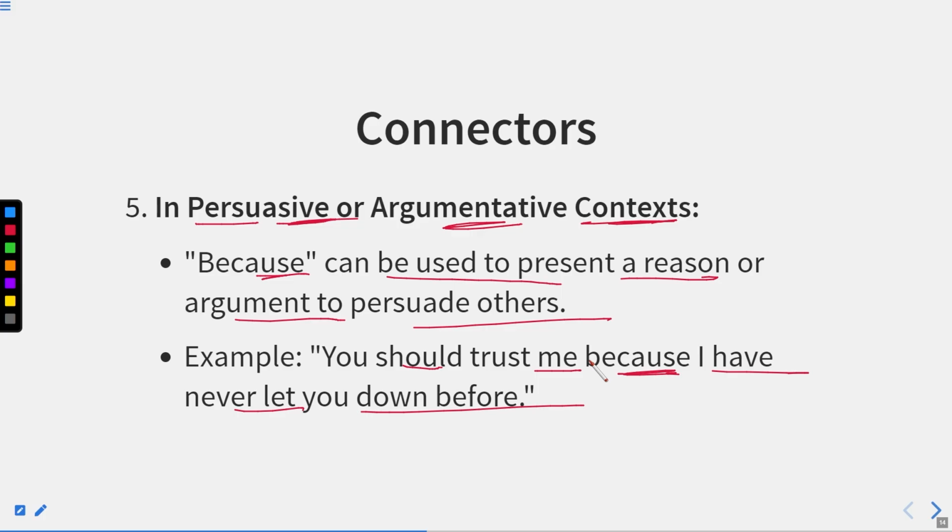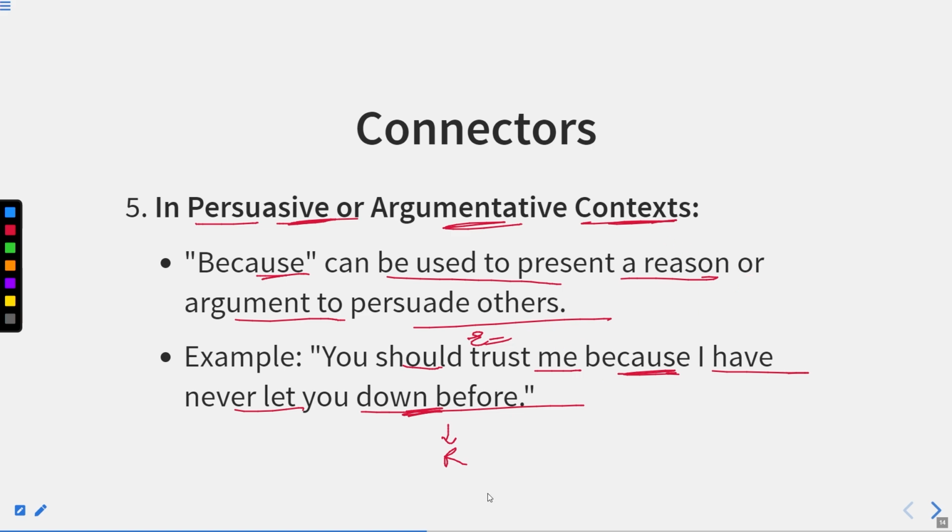How so? I have never let you down. It means you should trust me. Why so? What is the reason? Actually the reason is that I never let you down before. So this is the reason for which you should trust me, and this is the effect that should occur.